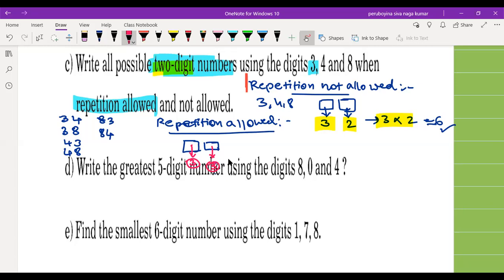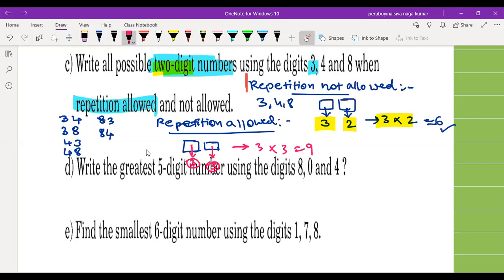Because repetition is allowed, again you can use the same digit you already used in the first box. There is no restriction here. The second box would also be filled with 3 possibilities. So the ways are 3 into 3, which is 9.